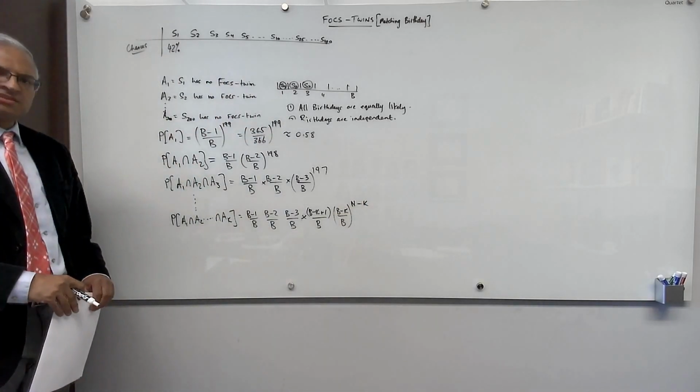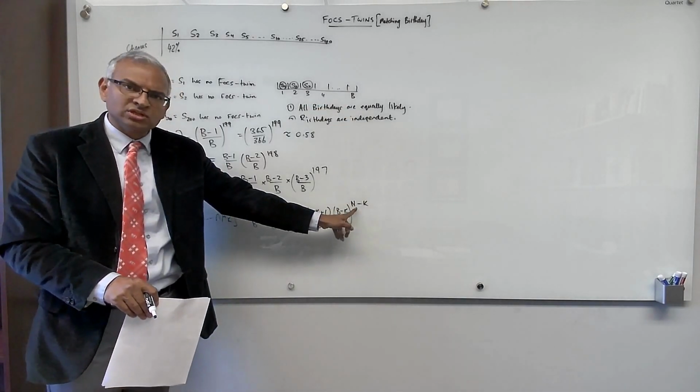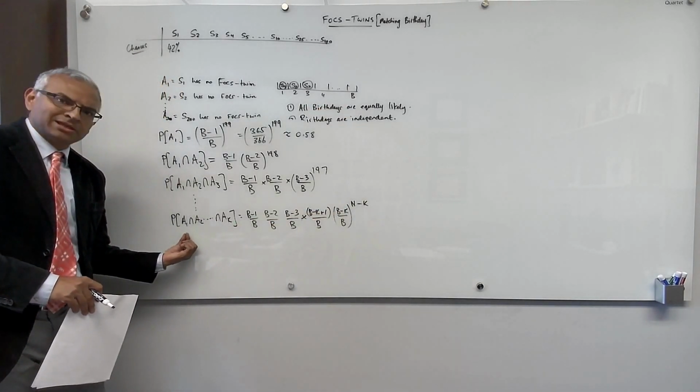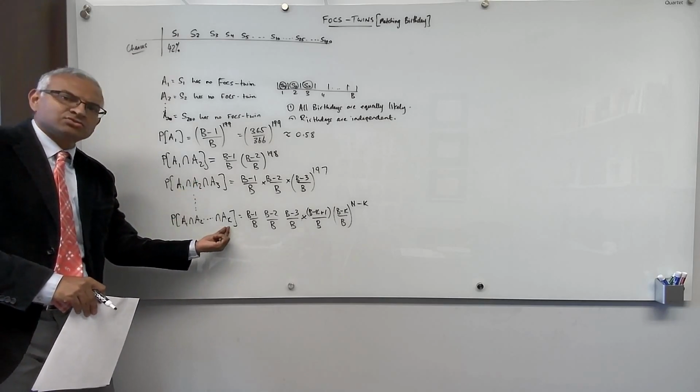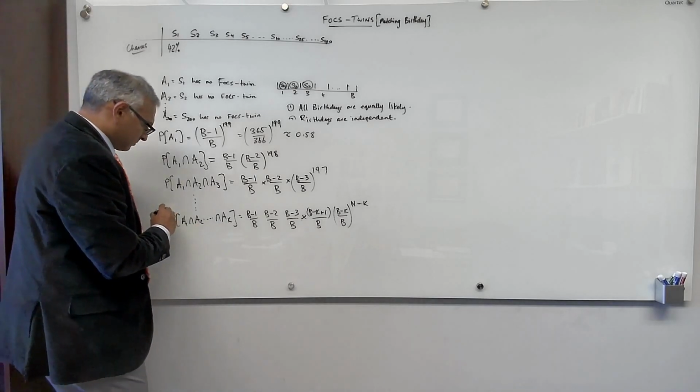Okay. So you can see that there are two basic parameters, the number of birthdays you have and the number of students you have. And now we're asking, what's the probability that when you pick 1, 2, 3 up to k students, none of them have a FOCS twin? Okay. I will box this.